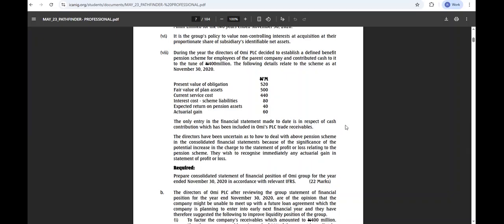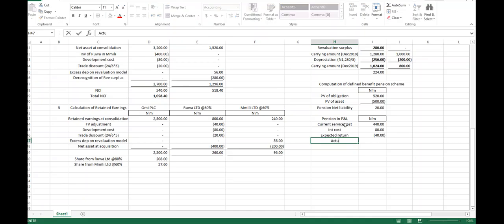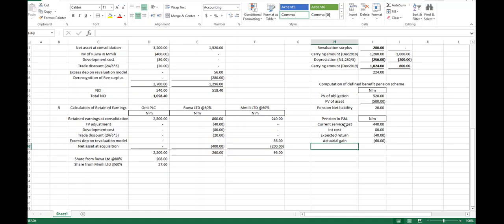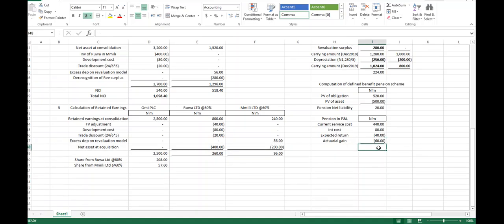Then also, what do we have? Actuarial gain. How much is our actuarial gain? 60. We should also less it from there. Any other expense? No. So what's the difference? What do we have in total? 420. So we have 420 that will be transferred to our P&L net profit. Now this 420 is an expense, so it will reduce our net profit.